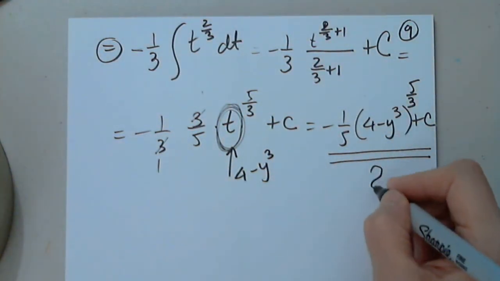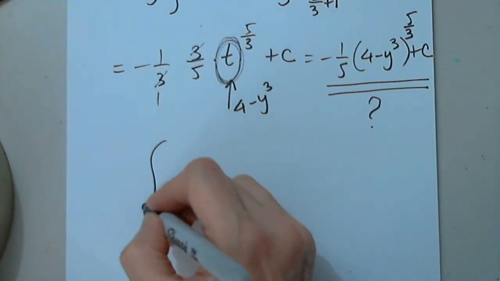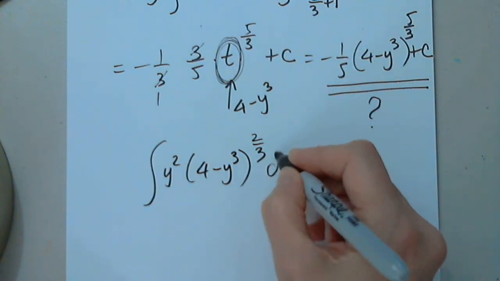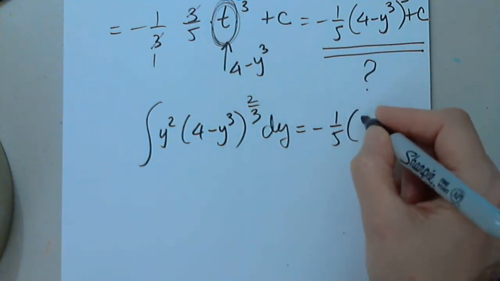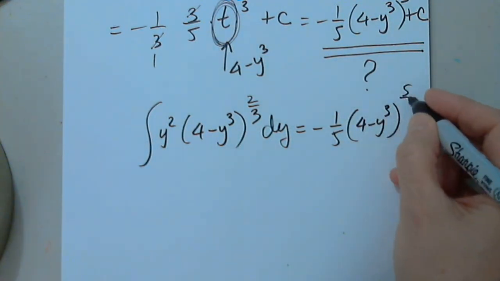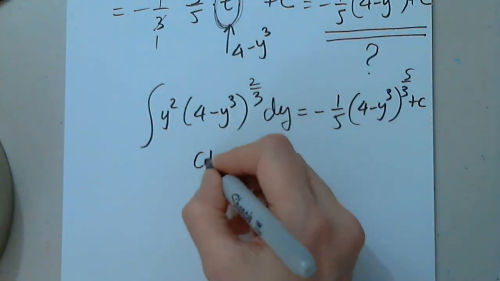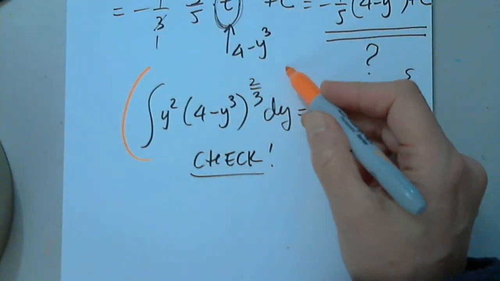In case you're wondering, is this true? I have no clue. I claim that the integral of y squared times (4 minus y to the third) to 2/3 dy equals -1/5 times (4 minus y to the third) to 5/3 plus a constant c. And you can say I don't trust it. Check. Of course. And I will say, let's do it. How do I do it? Now I know how to do it. I would differentiate both sides.